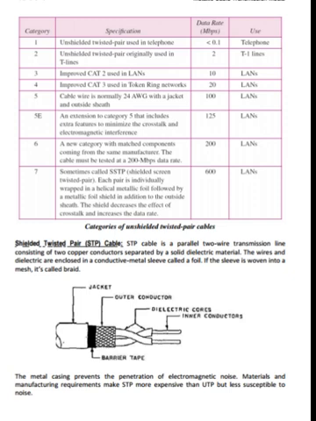Now let us see shielded twisted pair cables. STP cable is a parallel two-wire transmission line consisting of two copper conductors separated by a solid dielectric material. The wires and the dielectrics are enclosed in a conductive metal sleeve called a foil. If the sleeve is woven into a mesh, it's called braid. The metal casing prevents the penetration of electromagnetic noise, and manufacturing requirements make STP more expensive than UTP but less susceptible to noise.